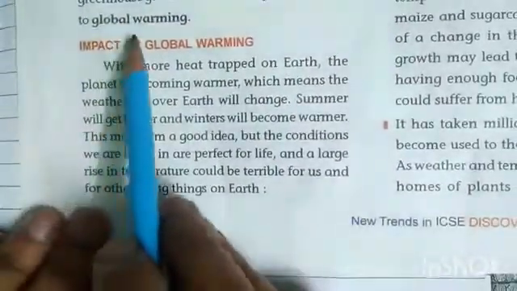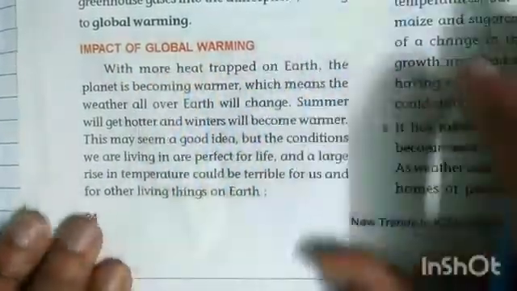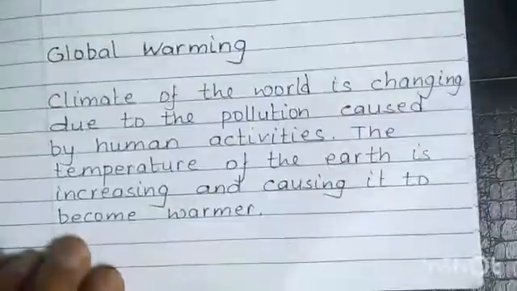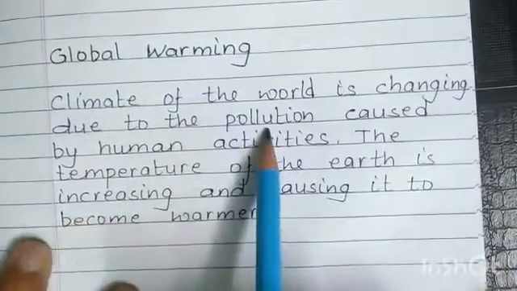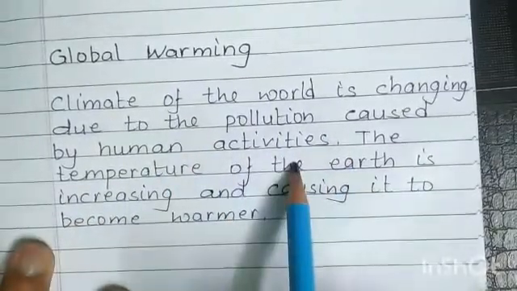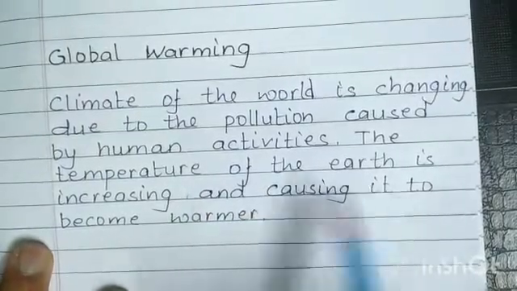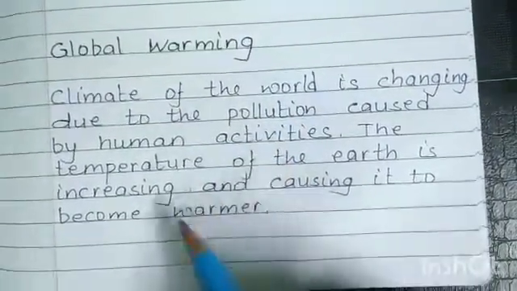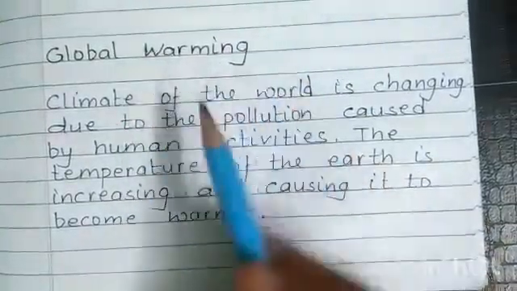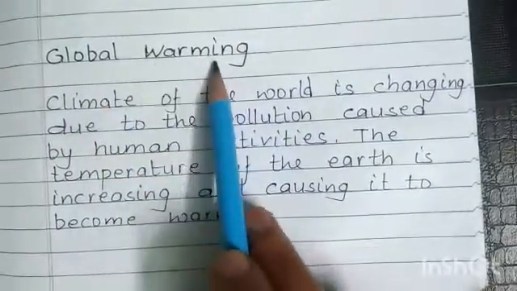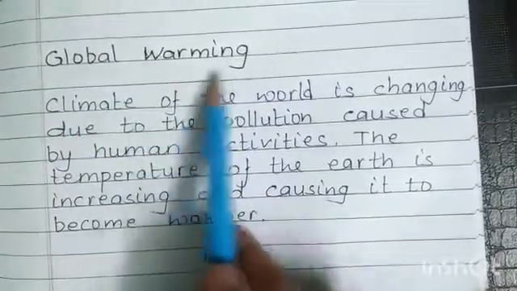Before knowing the impact of global warming, I am telling you its meaning. Global warming: the climate of the world is changing due to pollution caused by human activities. The temperature of the earth is increasing, causing it to become warmer day by day. Our earth is becoming warmer. This is called global warming. Warm means hot, global means world. The world is becoming hot.